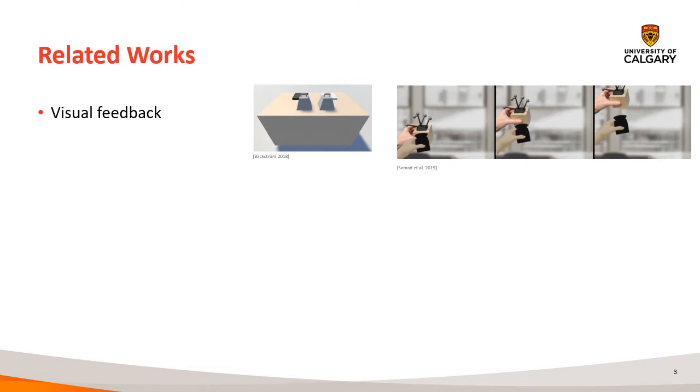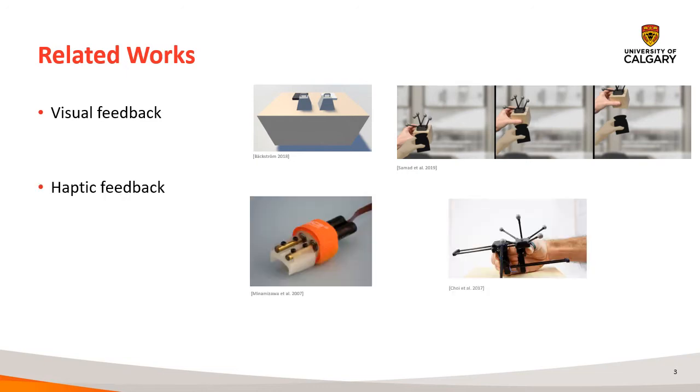One group of methods focus purely on vision-based illusions, for example, adding a velocity limit or tweaking the control display ratio between the user's actual and the user's virtual hand. Another approach is using haptic feedback, for example, using a motor or asymmetric vibrations to create a skin stretch effect.